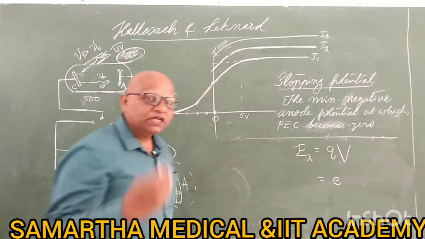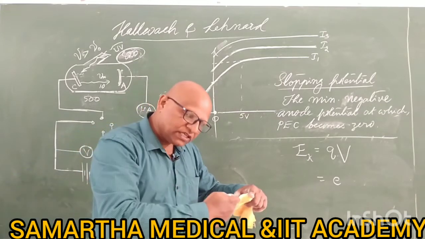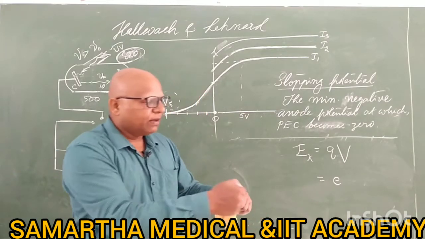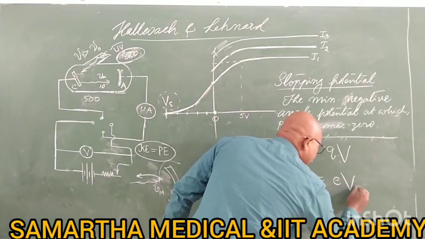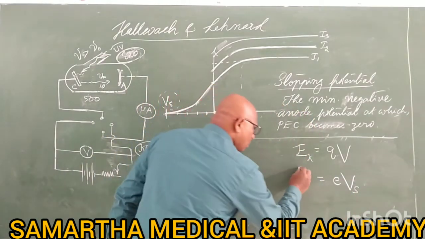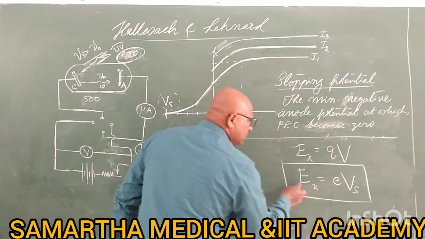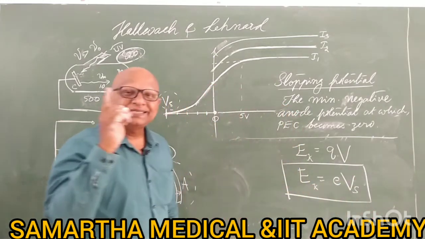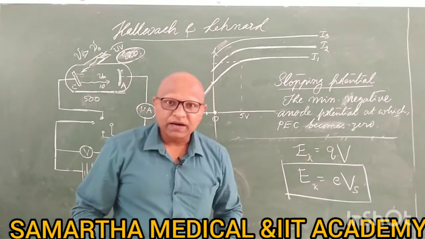And what is the potential applied to the plate? When kinetic energy just becomes equal to potential energy, the potential applied is nothing but the stopping potential. That's why we will write it as eVs. So the kinetic energy of electrons you can directly calculate by just knowing the stopping potential, because e is a constant, you know it already.